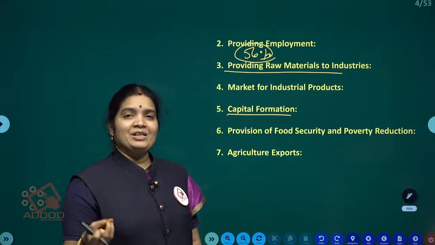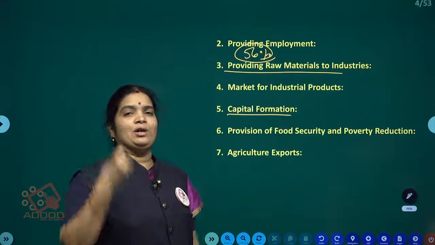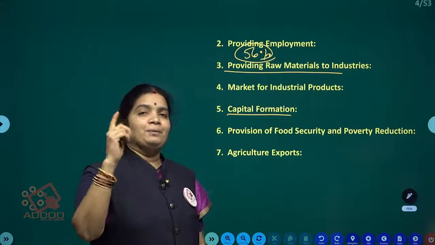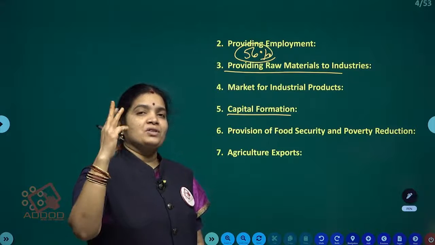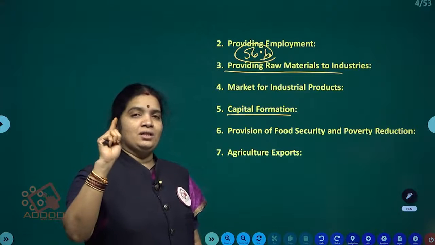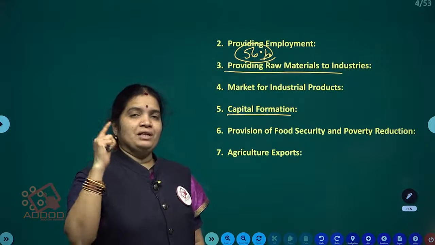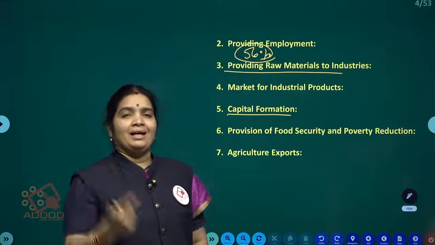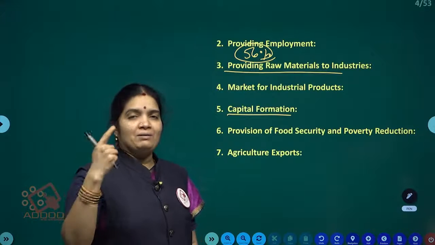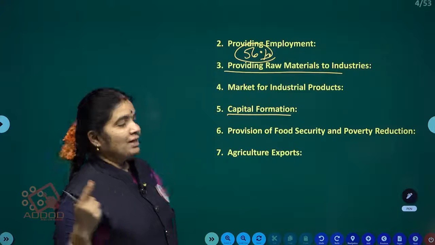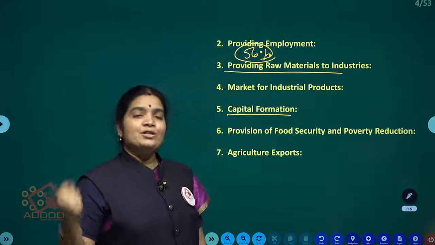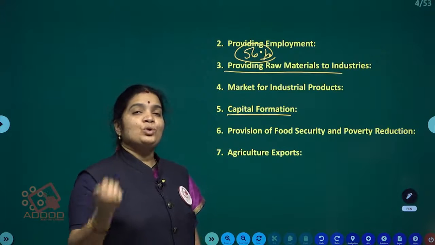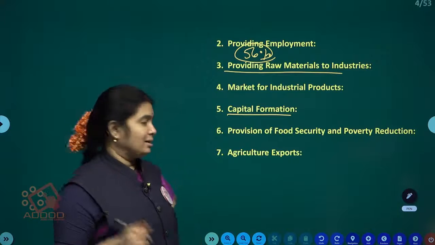People do not get what is necessary to live: number one, food, clothing, shelter. The first is food. If our food supply is more, then there is no chance of poverty. So we can reduce poverty through the agriculture sector, right?